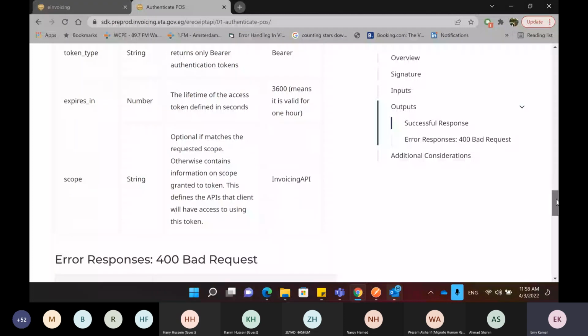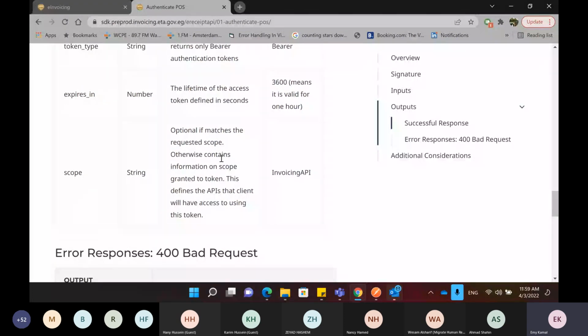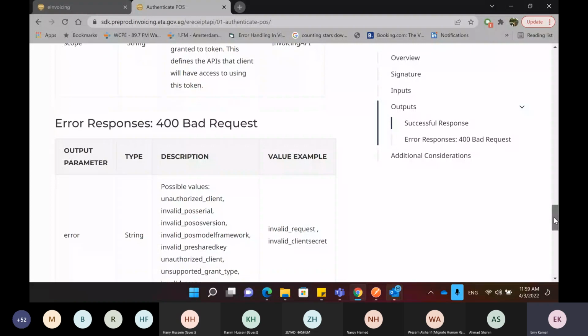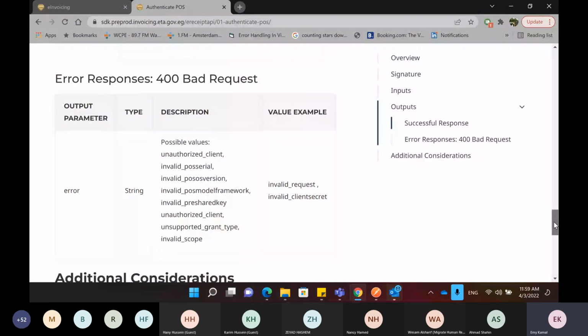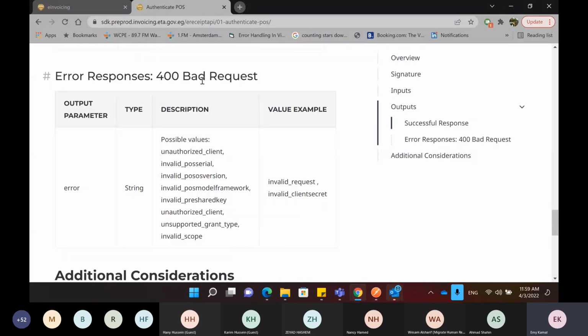It's optional. It tells you what the scope of the token is, for example, the invoicing APIs. If the authentication is not correct, you will get a 400 bad request, and it will tell you what error you are getting and what the reason is. For example, you provided a wrong client ID, you're unauthorized, the point of sale serial number is invalid, and so on. You can get a list of errors that explains why this request is not successful.